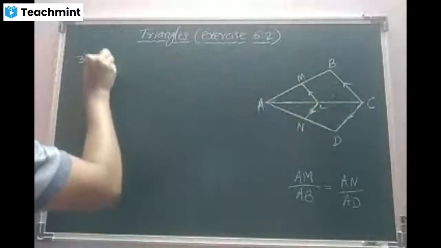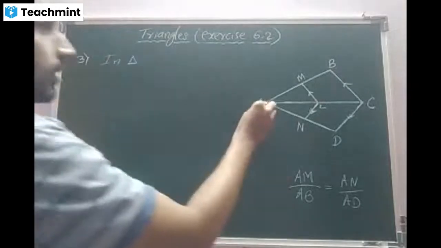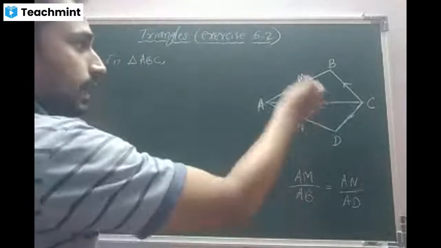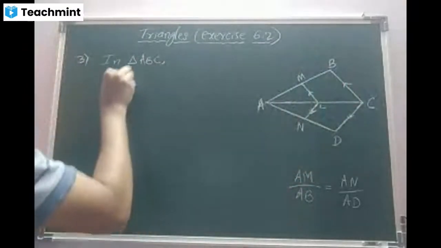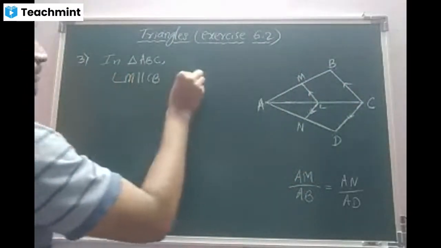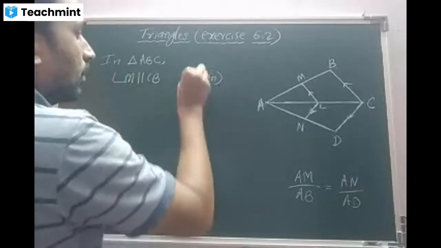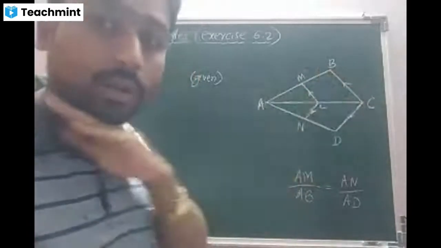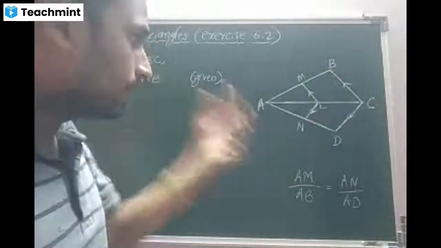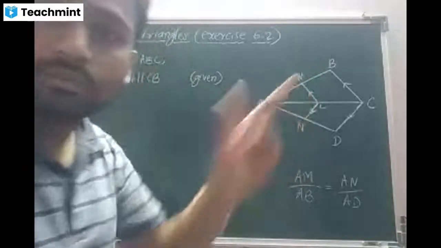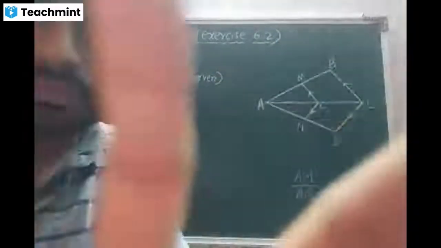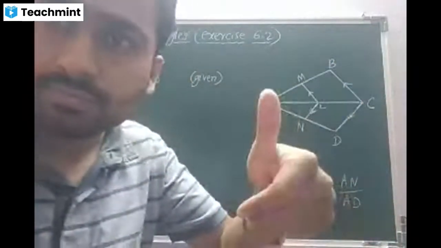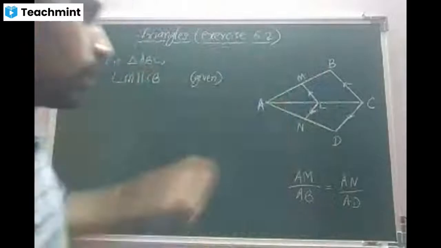Let us concentrate. In triangle ABC, first point, LM parallel to CB. Why, beta? What is the reason? Given, sir. They said it in the question. Since it is parallel, beta, I'll go for the corollary of BPT we learned. What is that? Part by whole. Am I audible, students? Yes, sir.